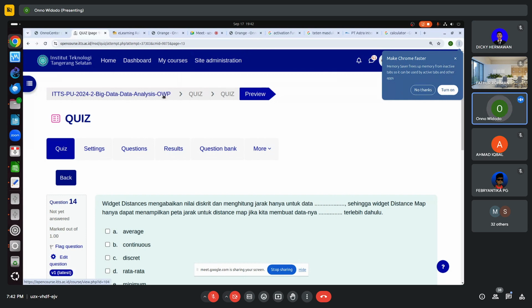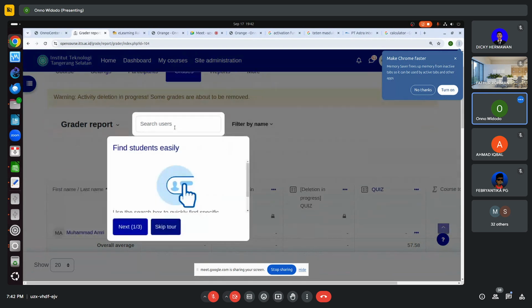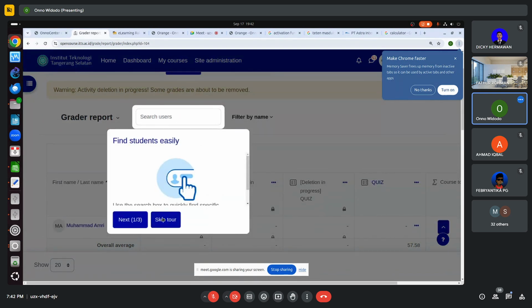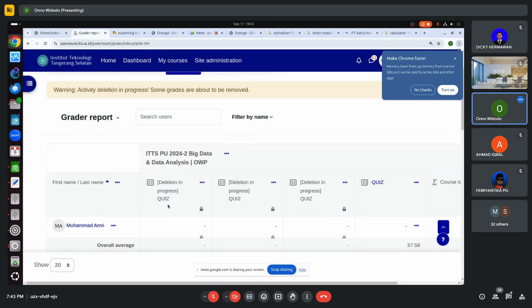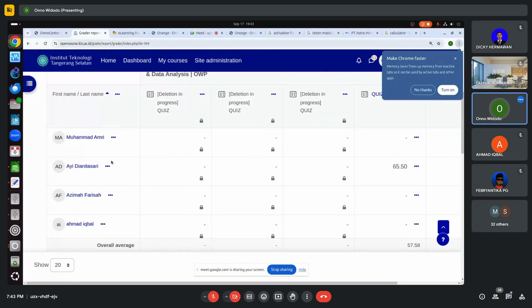How can I see the marks? I will show you, but there are no marks yet. Grades, skip tour. Okay. Ibu Ai Dianitasari, you already received 65.